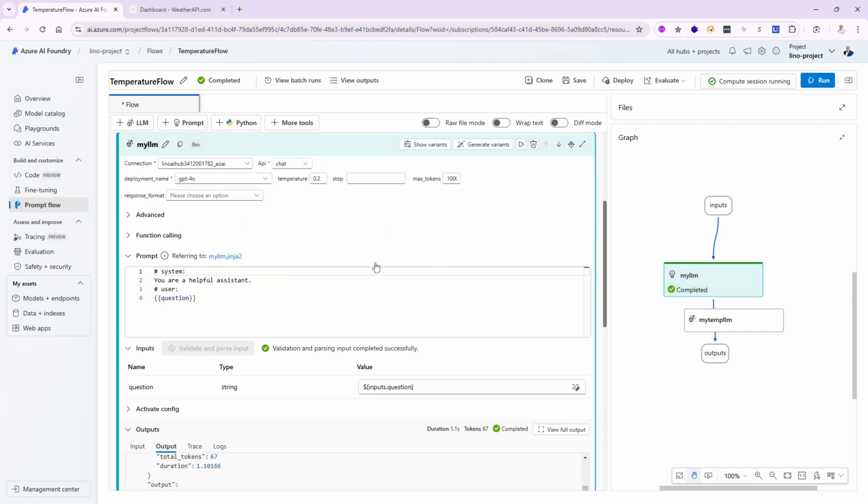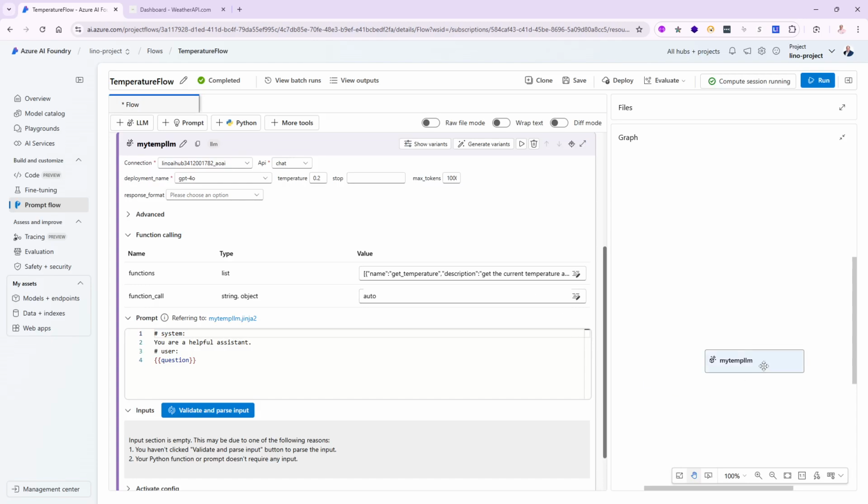All right, now that we have done that, I don't need my LLM anymore. Okay, this is the one that we just asked the question without using any function call. I'm going to delete this guy from here. I don't need it. We'll say goodbye to you. So I'm actually left with this temp LLM. Where is my temp LLM going to get its information from? Well, first of all, it will need to go through a specific function. I need to create that function.